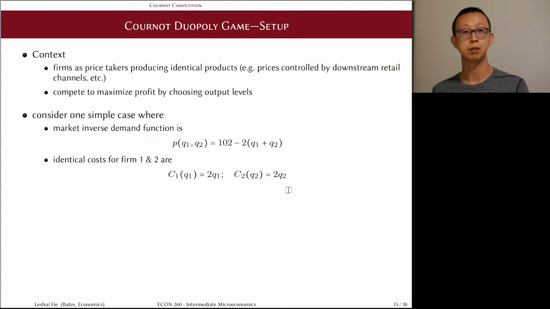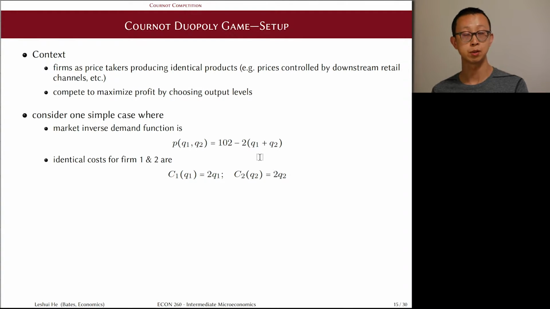We can think about the possible outcomes of this model for a little bit before diving into the analysis. We know that a profit-maximizing firm would choose the output level such that the marginal revenue is equal to the marginal cost. The marginal revenue, which depends on price, depends on the firm's own output level because of the downward sloping demand function.